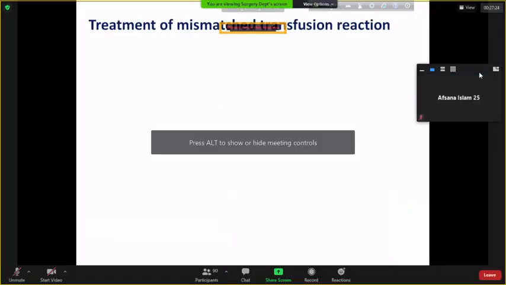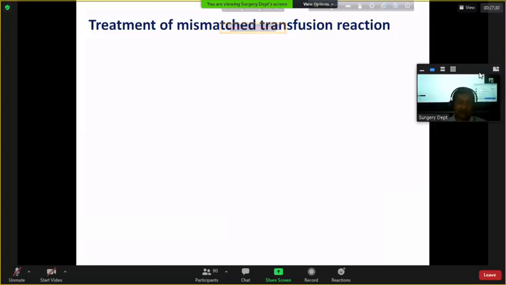Can you hear me? Yes, sir. So in a very brief form we have said what transfusion is. Number 2, what the indications of transfusion are. Number 3, what the hazards of blood transfusion are. Number 4, what the criteria for selection of donor are, and lastly we have mentioned very briefly the procedure of blood transfusion. Okay, have you any question?